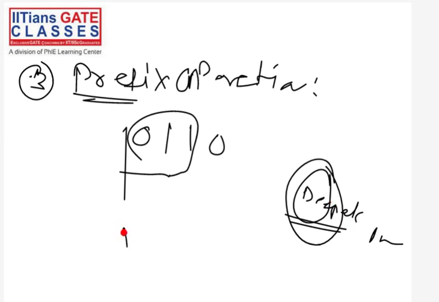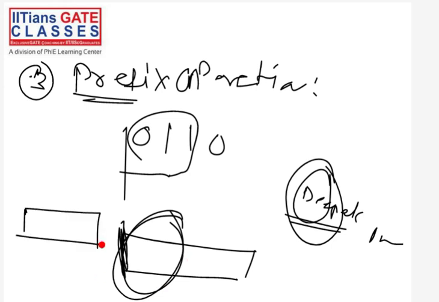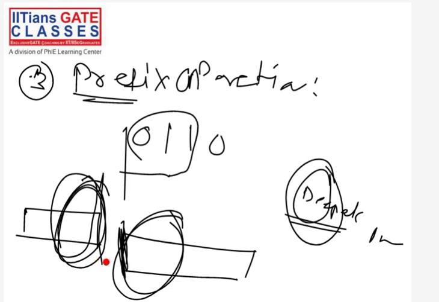If you have any word, then the beginning part, remember from the starting, if you take some part, then that is known as a prefix. If you have some word and you take some part from the ending, then that will be called a suffix. For example, this Punia is a suffix for my name. So you can see this is the definition of prefix, and this is the definition of suffix.